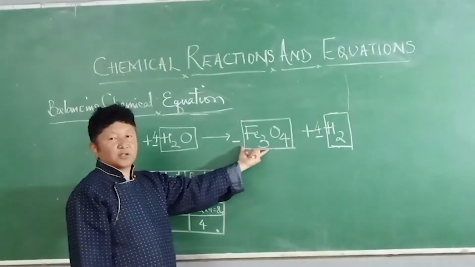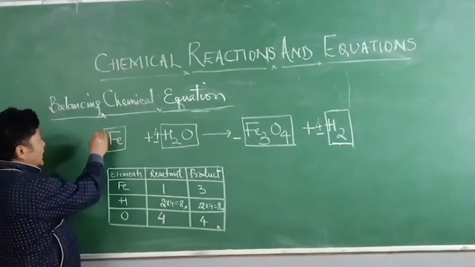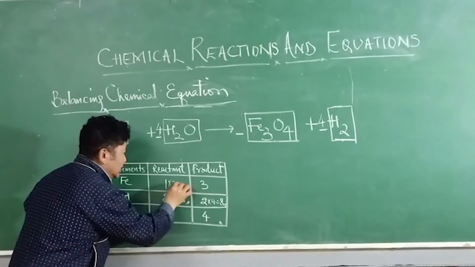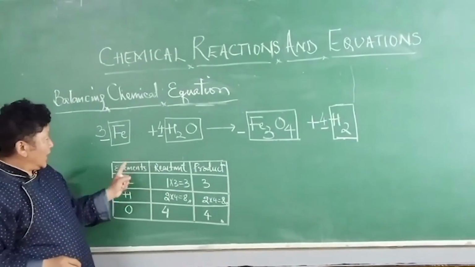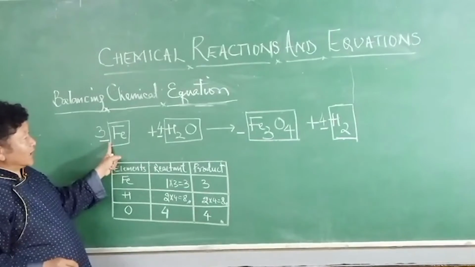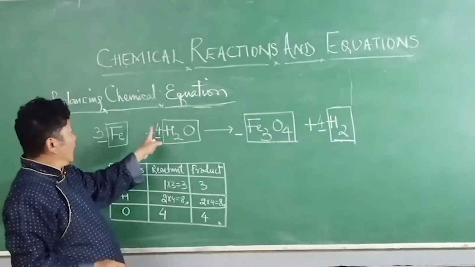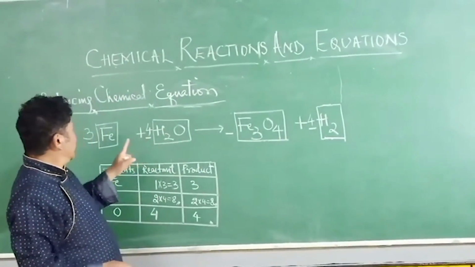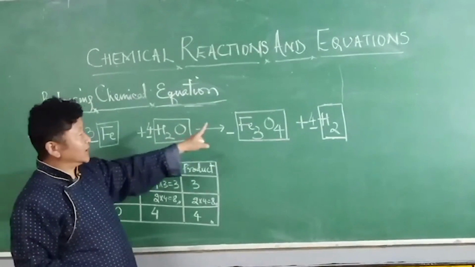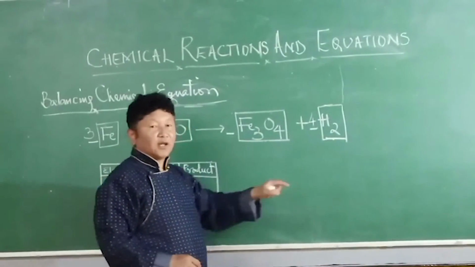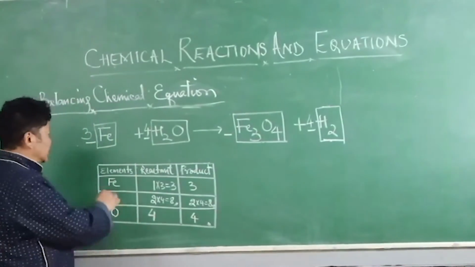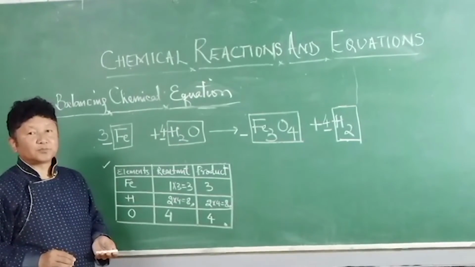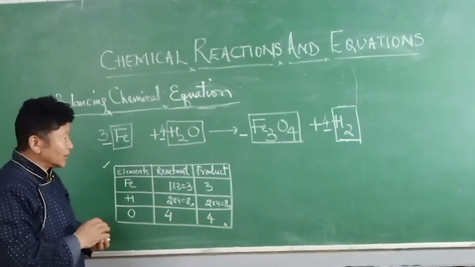Then iron: there are 3 iron, and 3 iron in the product, so iron is balanced. 3 iron in the reactant, 3 iron in the product. 4 oxygen in the reactant, 4 oxygen in the product. Same. Then 8 hydrogen in the reactant and 8 hydrogen in the product. Now the equation is balanced. Look at the equation. With the help of this method, you can balance this chemical equation. This is one example.